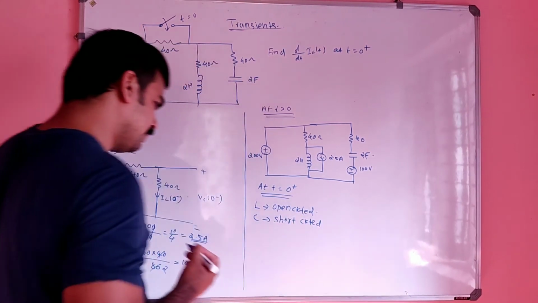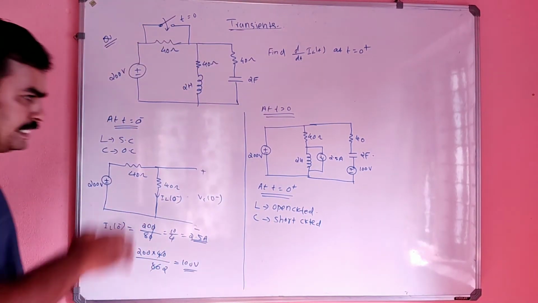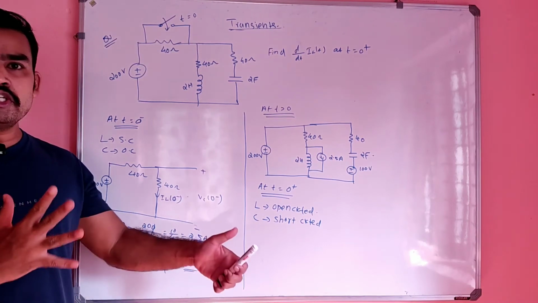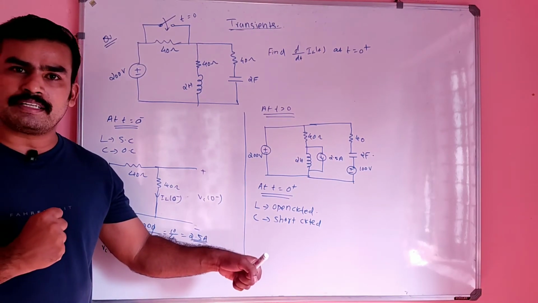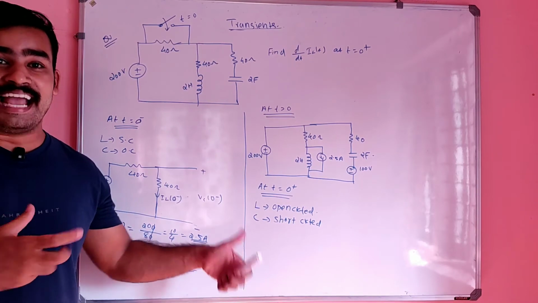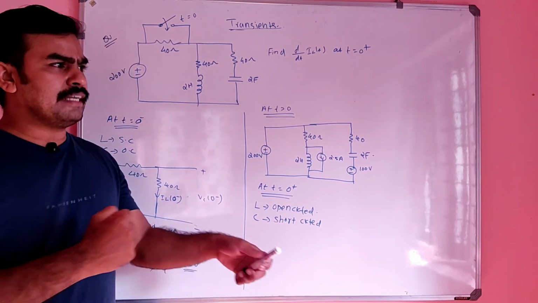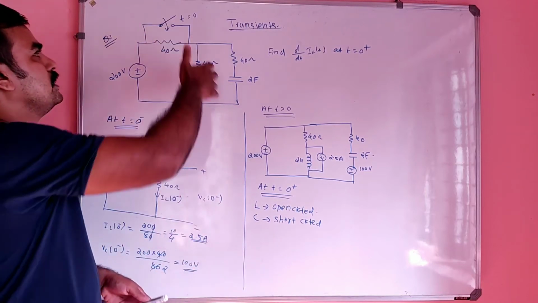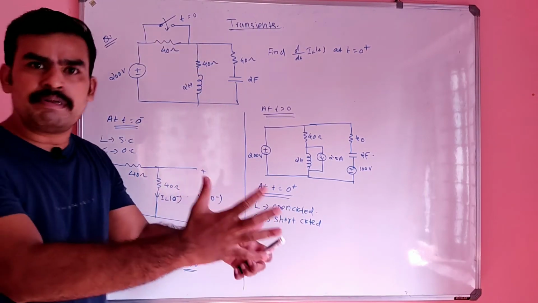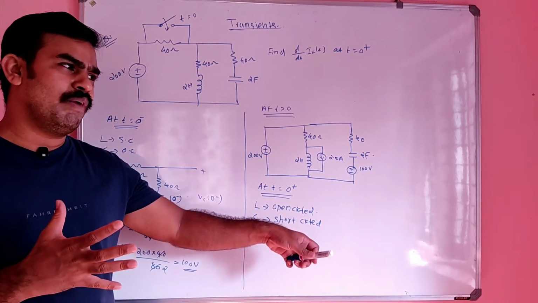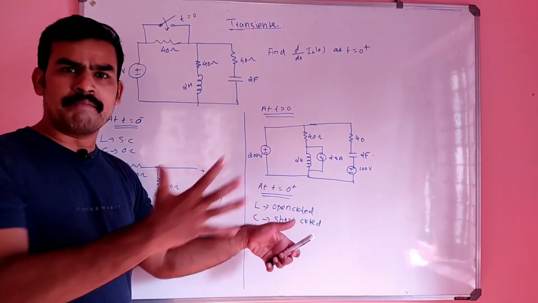Very important concept. That means at t is equal to 0 plus, the inductor will come into play with its maximum anger, right? Because at t is equal to 0 plus means suddenly the switch was closed. I mean there will be a disturbance in the system, some frequency mismatching, some change in the parameters.